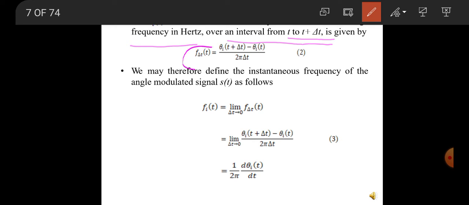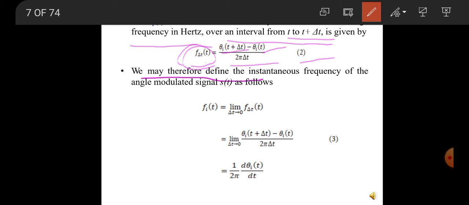So the instantaneous frequency deviation can be denoted as f delta t of t, measured as theta i(t plus delta t) minus theta i(t), divided by 2 pi delta t. This is equation number 2.